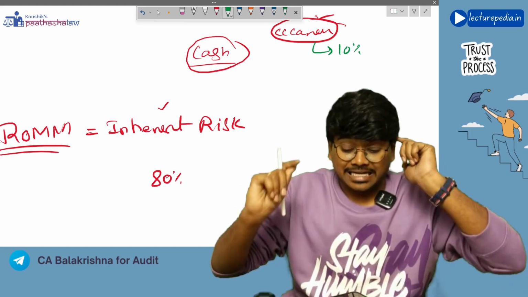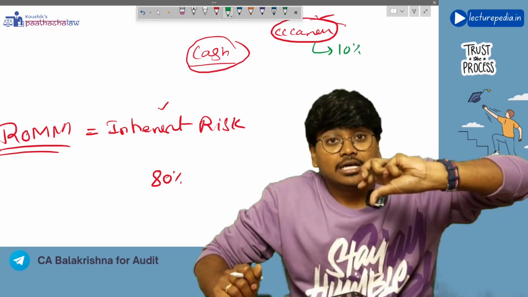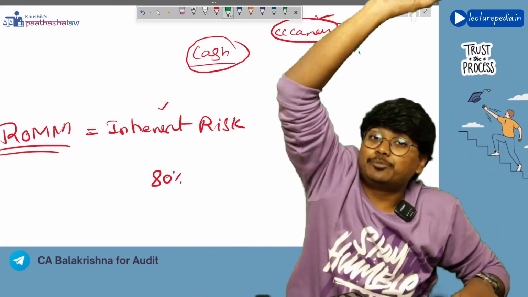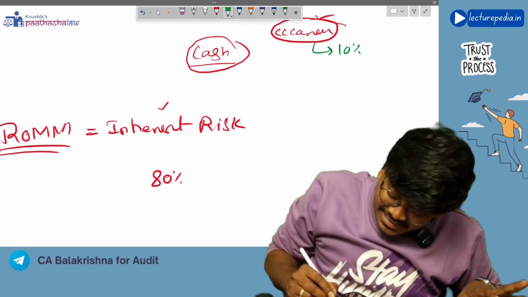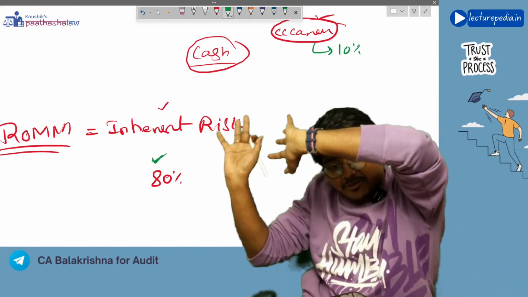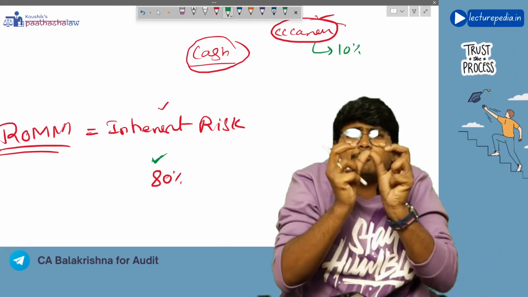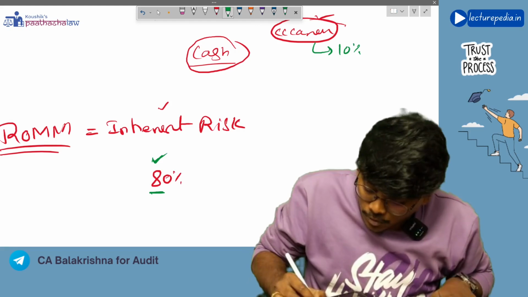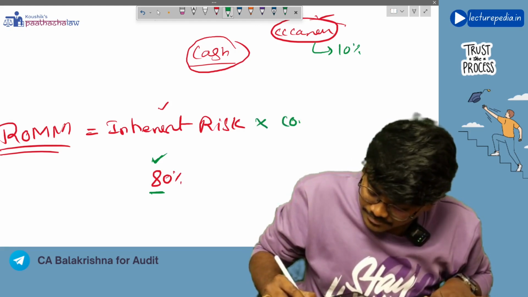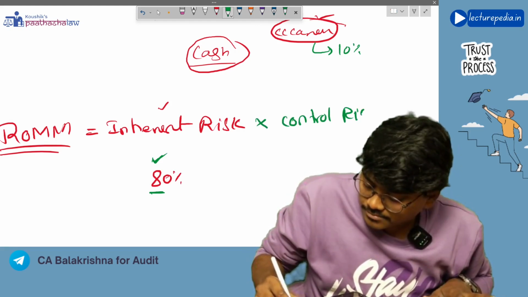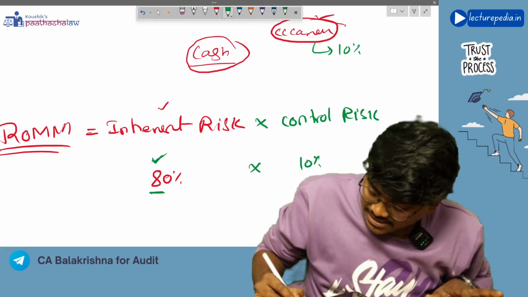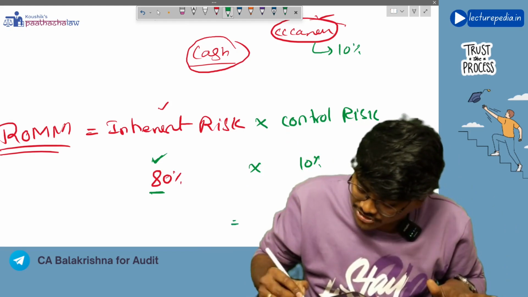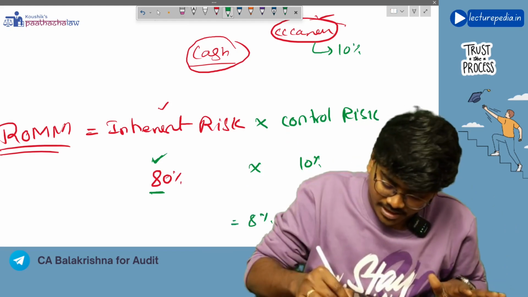Okay, so the risk that controls will fail is 10%. That means they will reduce inherent risk up to 90%. That means 90% of this 80% will be reduced. Only the balance 10% of this 80% will still exist, right? So control risk is 10%. So 80 multiplied by 10%, you will get how much? 8%, right?